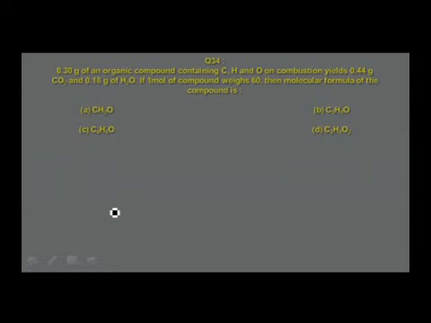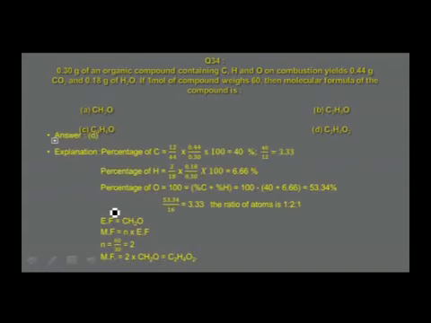And this question is not giving you the complete information. First you have to calculate the percentage of carbon, percentage of hydrogen and percentage of oxygen from the mass of carbon dioxide, water and the organic compound. Using this percentage composition, then calculate the ratio of atoms. How to calculate ratio of atoms? Percentage composition by atomic mass, and then you calculate the simple whole number ratio. The calculation is done as follows.